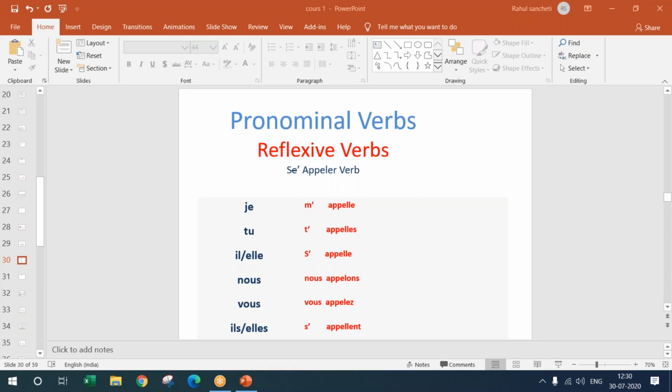When I say I call, I call police, I call him, I call you, I call the driver, I call the bottle, or I call my dog. These are all the objects that you use with I call. And there is also a form which says I call myself, that you generally don't use much in English. So here you're talking about yourself.